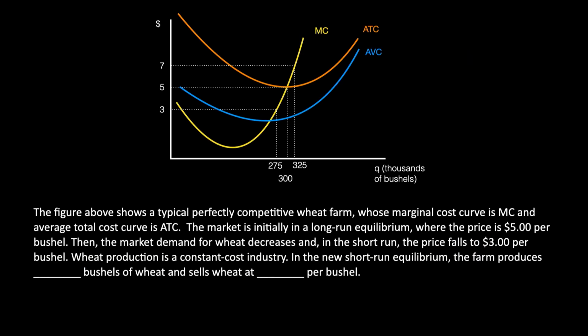The figure above shows a typical perfectly competitive wheat farm, whose marginal cost curve is MC and average total cost curve is ATC. The market is initially in long-run equilibrium where the price is $5 per bushel. Then the market demand for wheat decreases and, in the short run, the price falls to $3 per bushel. Wheat production is a constant cost industry. In the new short-run equilibrium, the farm produces blank bushels of wheat and sells wheat at blank per bushel. Please take a minute and solve this problem.